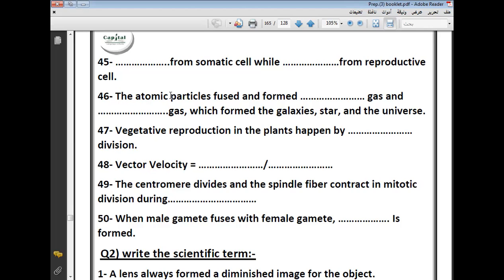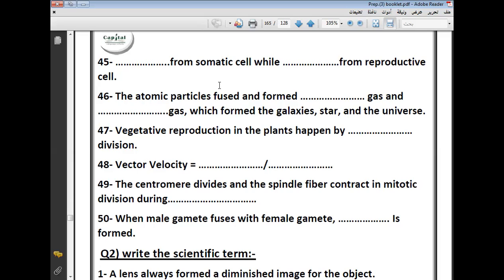Or anther in plant. So we have two types of cells, which are somatic cell and reproductive cell. Somatic cell such as liver cell or skin cell, and reproductive cells such as testes in male or ovary in female or anther in plant.